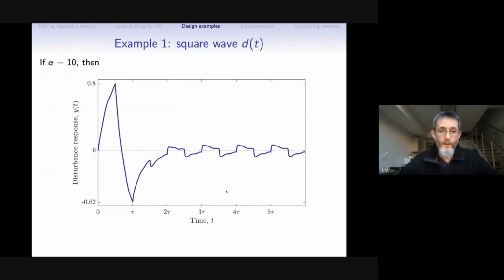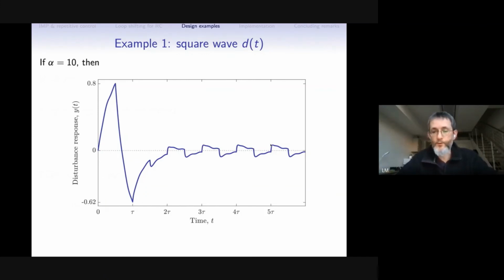And then let's say we choose alpha as 10 and apply a square wave disturbance. We can see that from 0 to tau, when initial conditions are 0, the system did not learn the periodic disturbance yet. We have quite poor behavior, but then it converges quite rapidly to some steady state value.